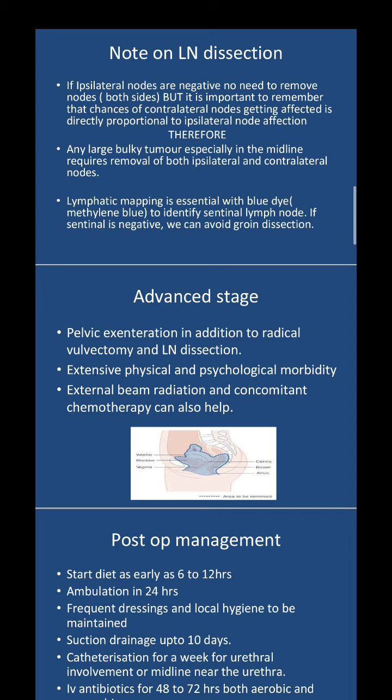That is the bladder, the uterus along with the fallopian tubes and the ovaries, along with that the bowel, the anus, cervix, everything will be removed, and this leads to extensive physical and psychological morbidity, after which external beam radiation and concomitant chemotherapy can also be given. It may be of some help, but usually in advanced stage it is palliative therapy. There is nothing much that anybody can do.